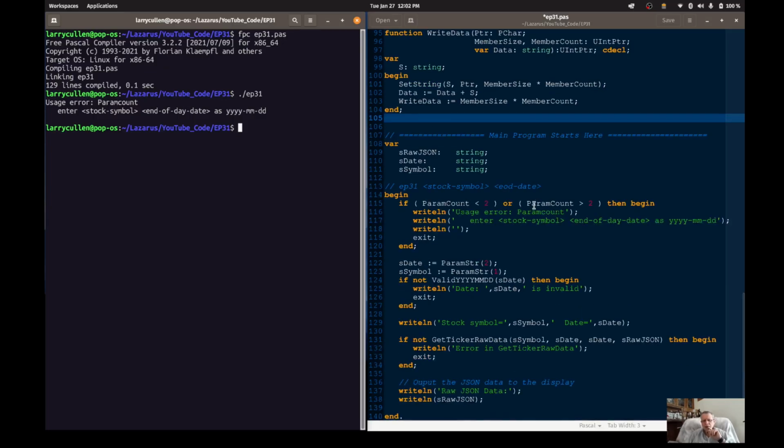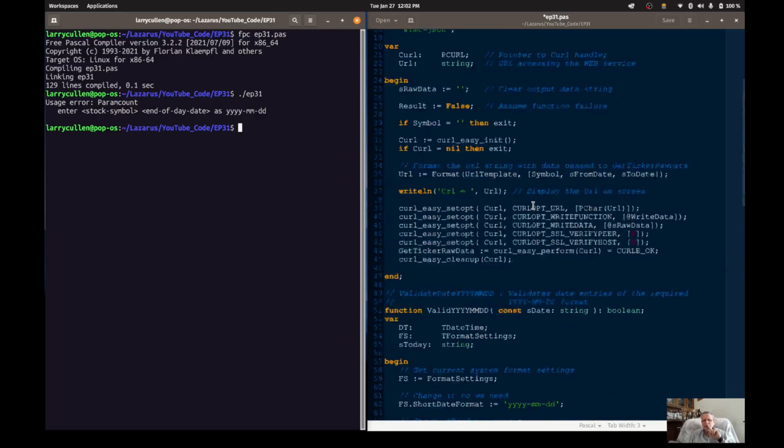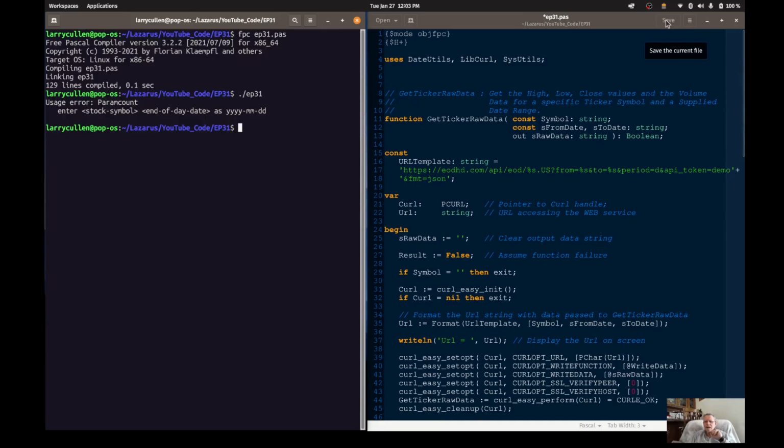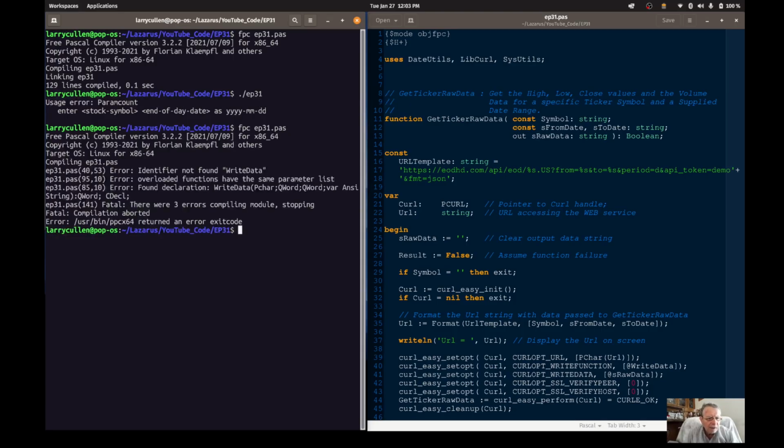Why is that working now? It shouldn't be. A few moments later: I didn't save it, that's why. If I save it now, it won't work. It won't compile right now. Okay, I saved that code. It says error found declaration right here.